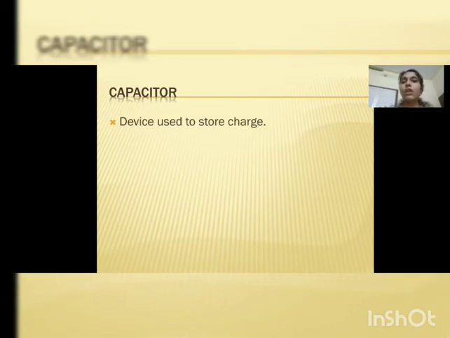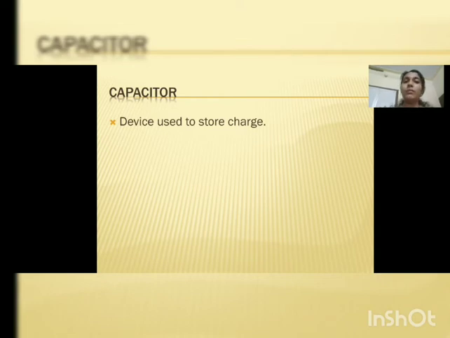A capacitor stores charge and this charge possesses some sort of energy. Do you know what type of energy is stored in a charge? Yes, it is the energy of the electric field. So whenever we require energy, we can access that energy from the capacitor.